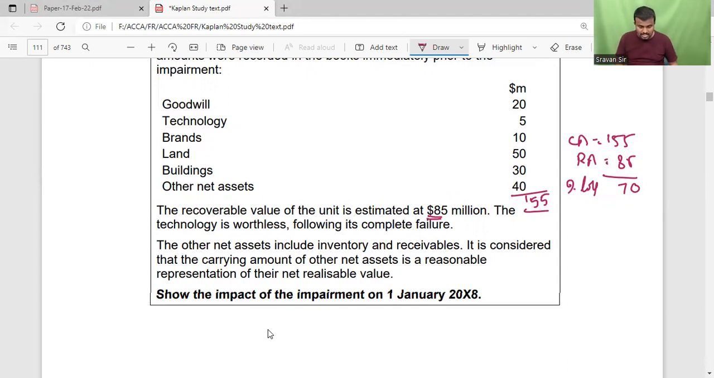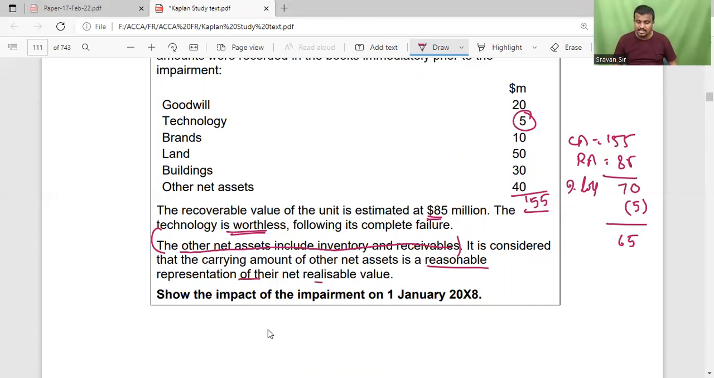So the technology is worthless. The technology is worthless, so that $5 million is not considered. So impairment loss is recognized only 65,000. And the other assets included inventory and receivables. So inventory and receivables are not liable for impairment. It is considered that the carrying amount of other net assets reasonably represents their net realizable value. What is the impact of impairment?